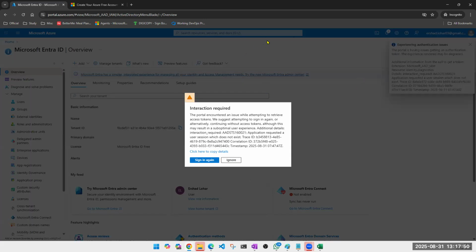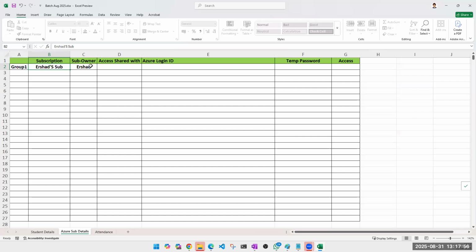Once Irshad's subscription is ready, not subscription, sorry, tenant is ready, Irshad will create accounts for all of you, right? For example, not literally first, but one account he'll have to create for me, so I can also log into his subscription and check your homework or whatever task I have assigned. So let's say he has given me one ID and one access. Maybe he'll give me global admin access and owner access, right? He himself will obviously have a root account, so he will have everything.